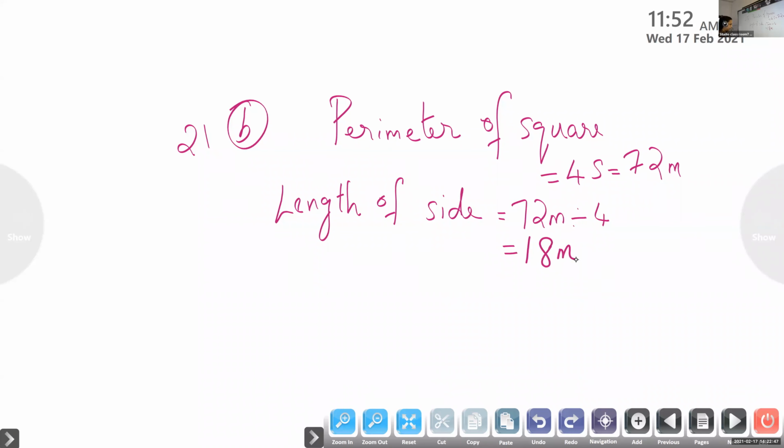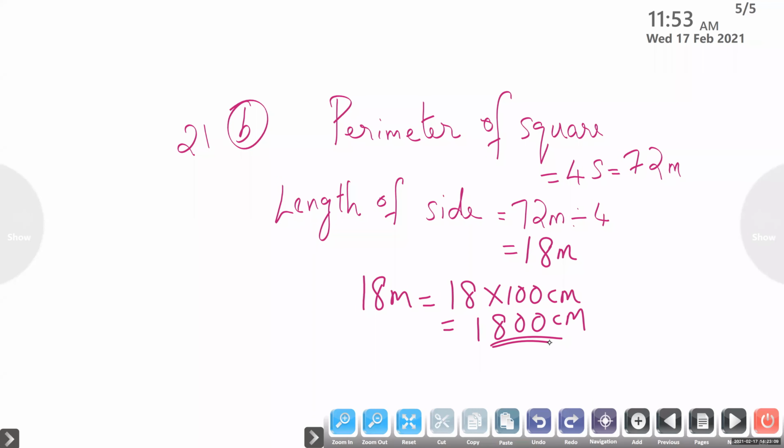Now what do we have to do? 18 meter, convert. 18 into 100. So the answer is 18 meter. Just meter to centimeter, what do you have to do? Multiply with 100, because 1 meter is equal to 100 centimeter. So multiply with 100. Therefore, the length of side.